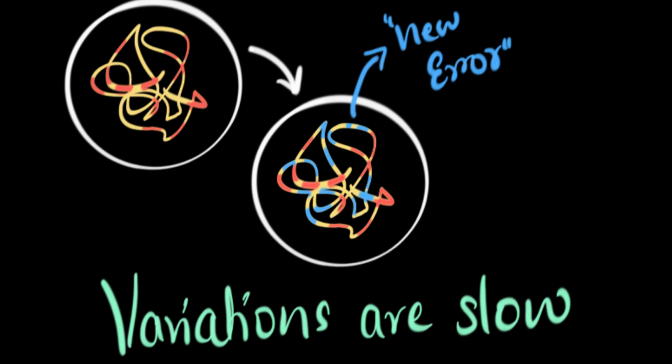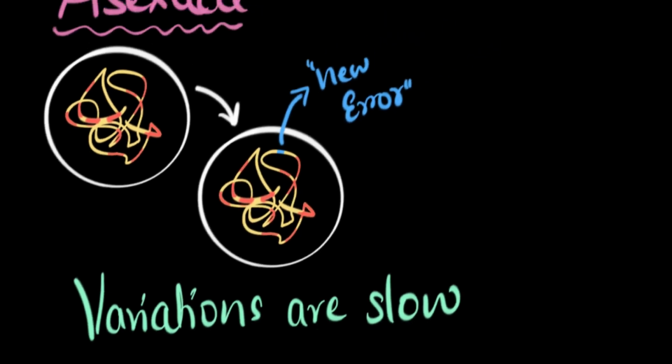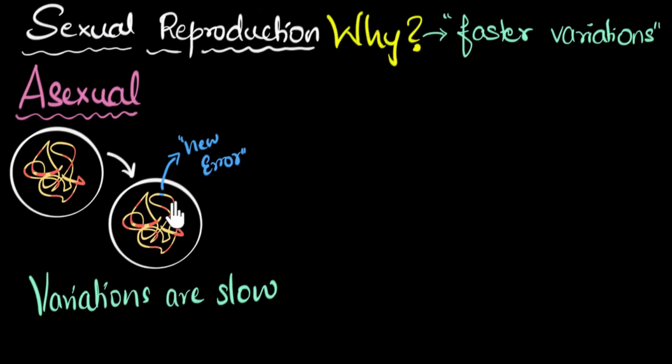So this is completely out of option. You cannot do this. Errors need to be introduced slowly. And since variations are dependent on the errors, that means the variations also will be very, very slow.